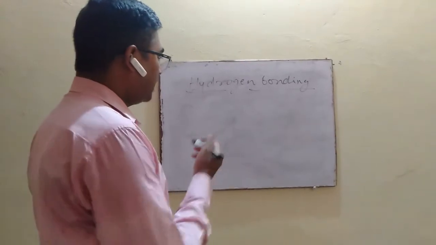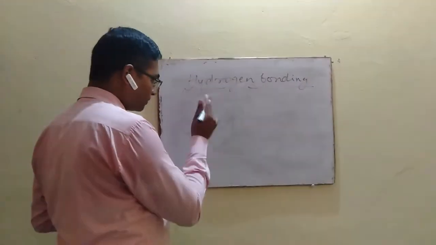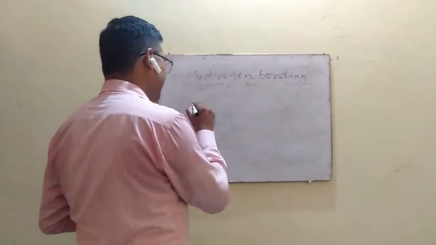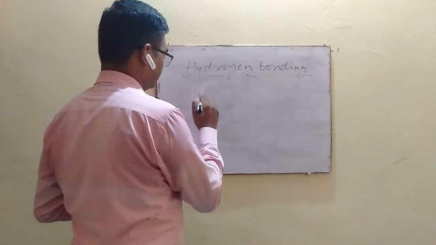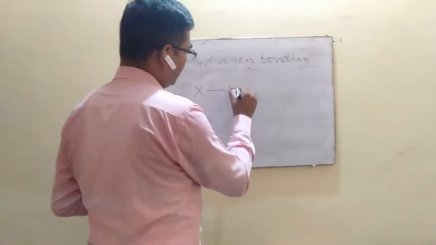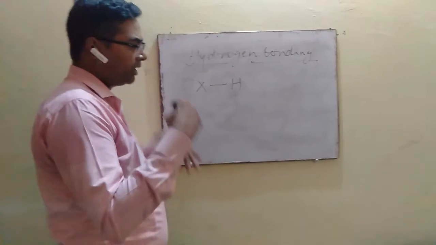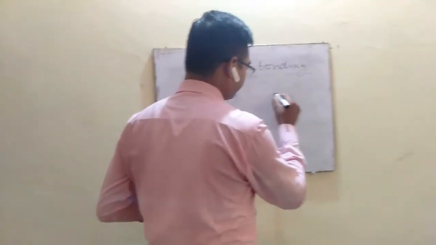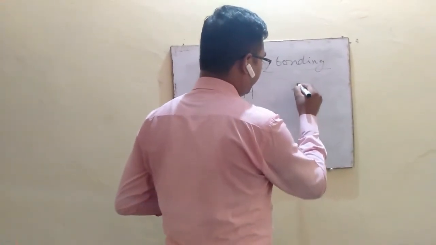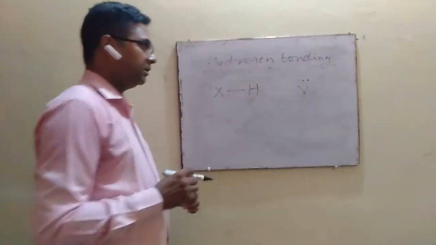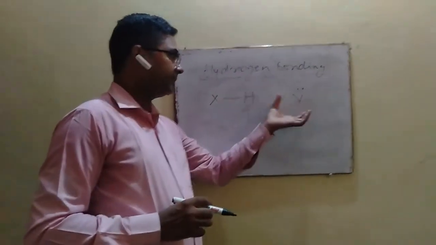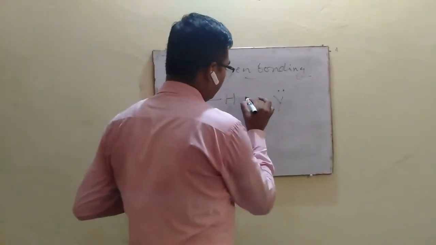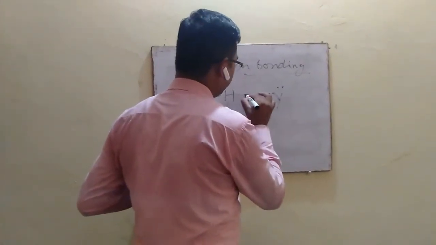We know that a hydrogen bond is formed between two groups, in which one group acts as a proton donor, and the group which has the tendency to accept the proton, suppose it's a Y group, has a lone pair of electrons. So this group which has the lone pair of electrons has the ability to accept the proton, and a hydrogen bond is formed between these two groups.